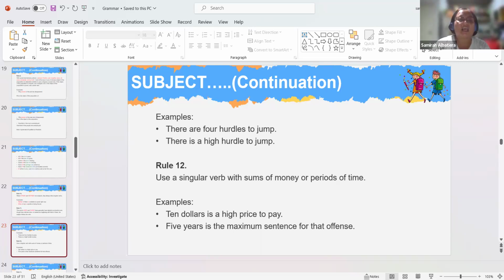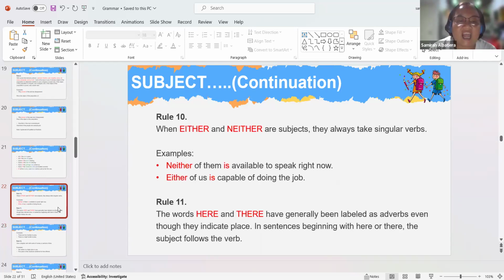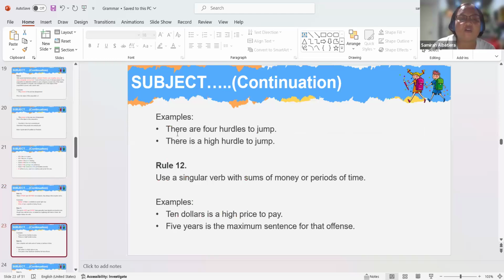There is a high hurdle to jump. Okay, so there is actually our subject, right? And then if you look at this, they're actually going to follow the verb.